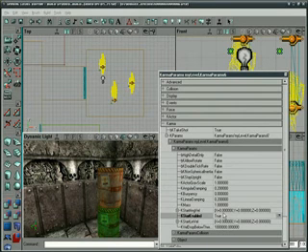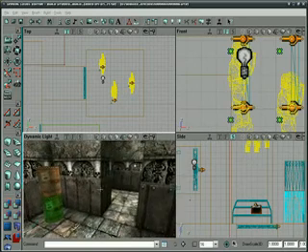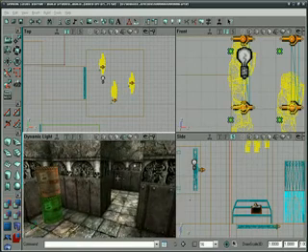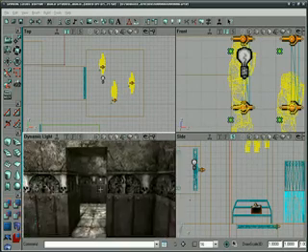Exactly, because not everybody happens to be running on the massively powerful computer we have, dual 3 gigahertz. Yeah, I know. It's pretty embarrassing how powerful this computer is.